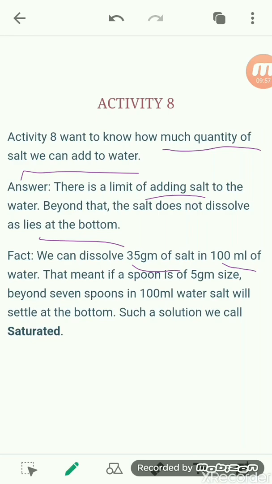That is the saturation level, up to here the water gets saturated. Beyond that, if you add more salt to the water, it is not going to dissolve in it. So that particular amount of the solute and the solvent helps in making the solution reach its saturation level, making it a saturated solution.